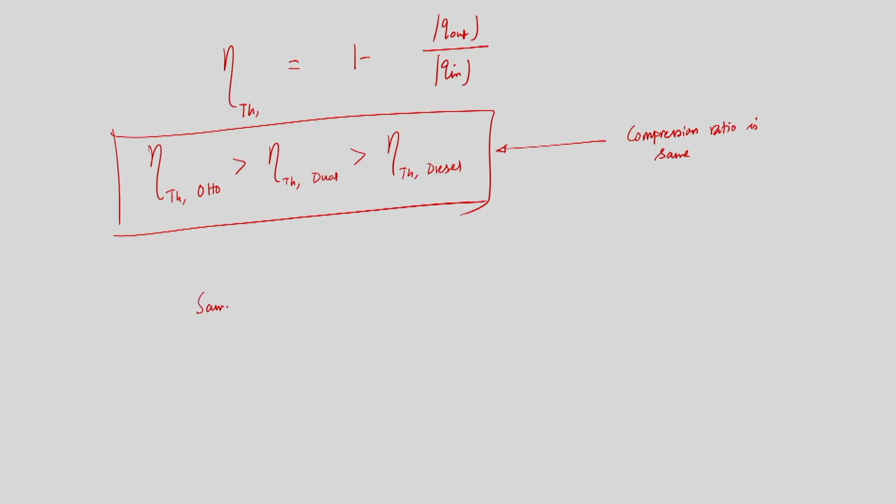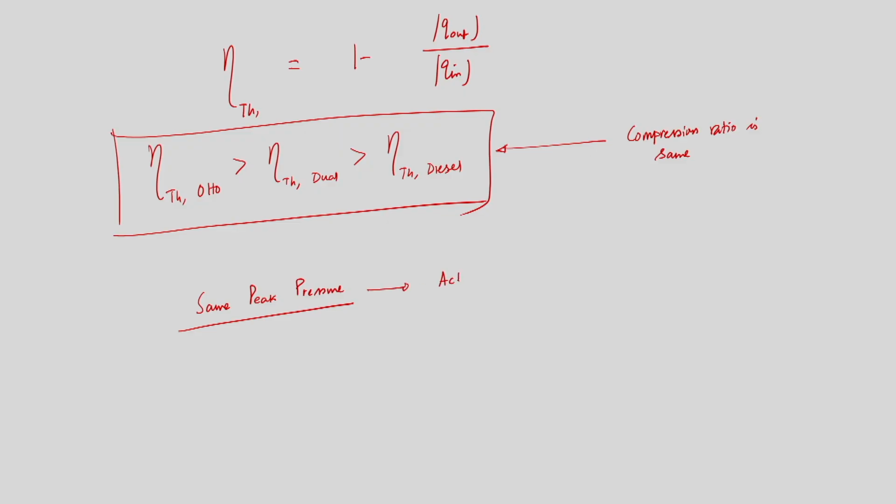So, that is what I am telling, the same peak pressure is very important. With the same compression ratio, we have tried to estimate the order of thermal efficiency, that is fine, but the same compression ratio is not the actual case, because the compression ratio will vary from one cycle to another. But if we keep the peak pressure same for all three different cases, that will be the actual case, and it is more realistic, because the peak pressure is the actual design limitation in most internal combustion engines. So this is the most actual case.